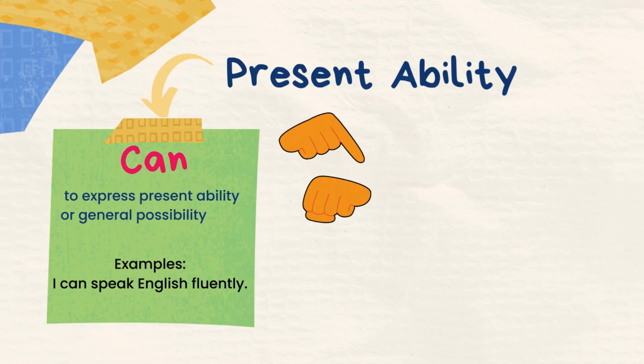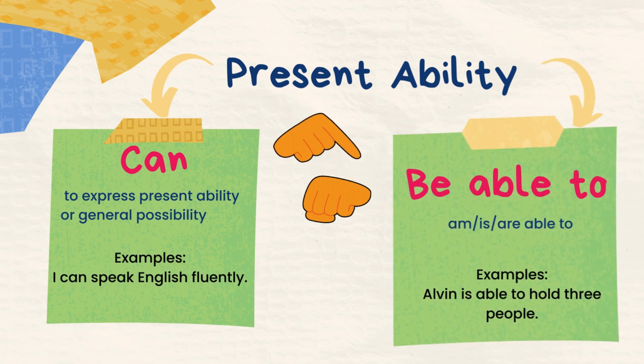We use can to express general or present ability. It's about what we are capable of doing right now. For example, I can speak English fluently. We use be able to in the present form to express present ability. For example, Alvin is able to hold 3 people.